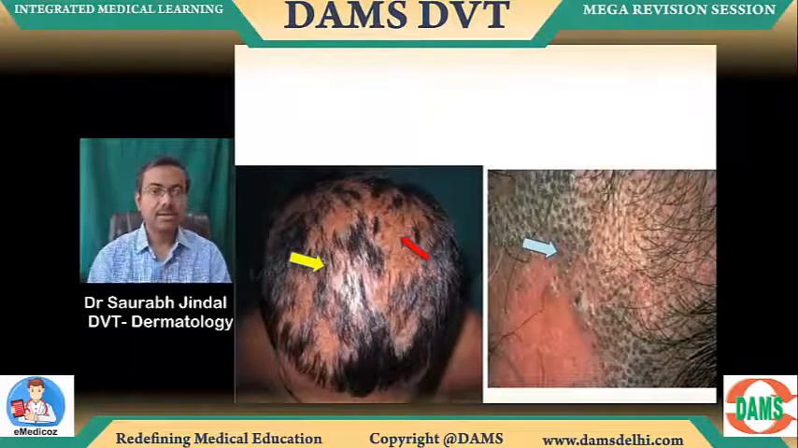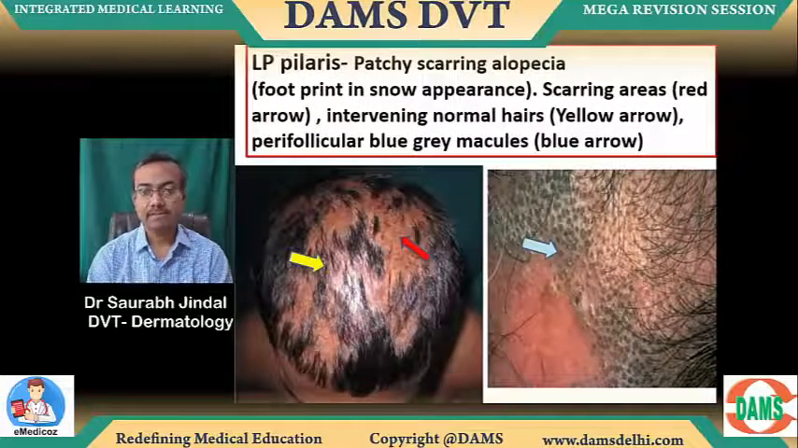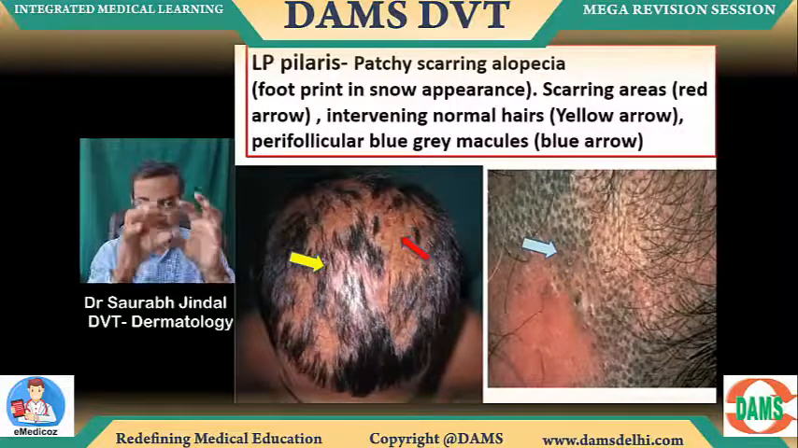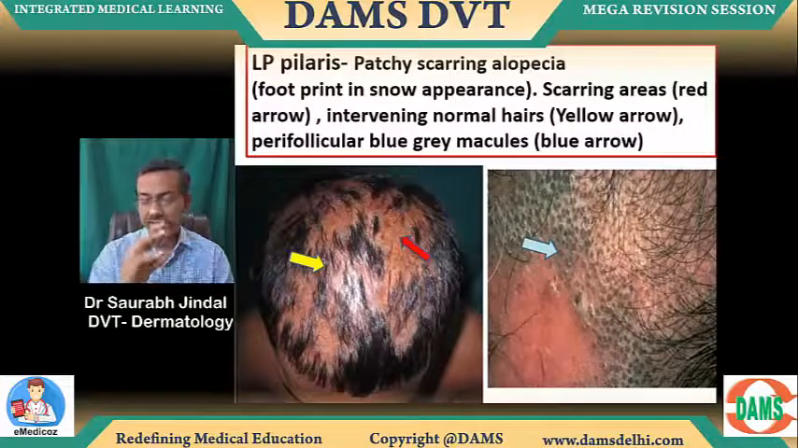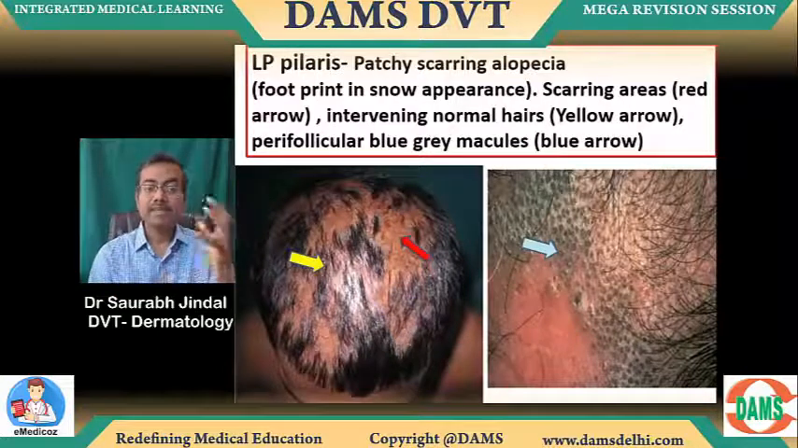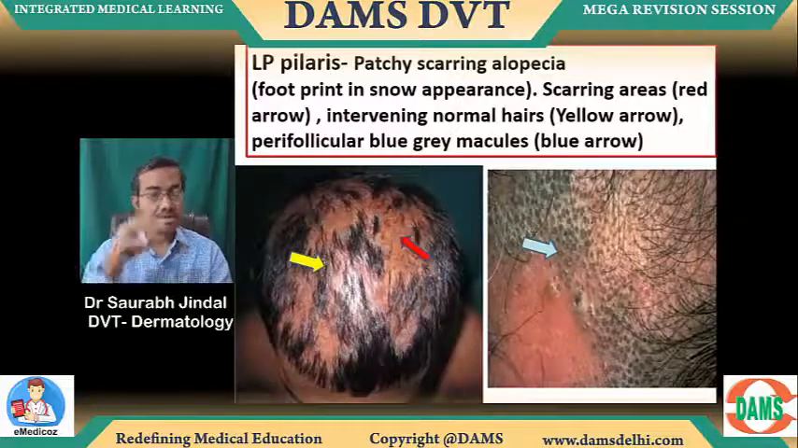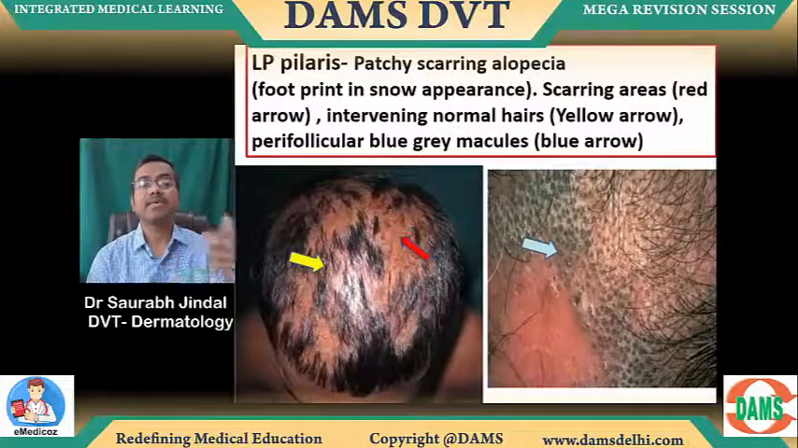Look at these images. Now can you make out both of them are lichen planopilaris. Let me read up what is written so that you can focus. Patchy scarring. Can you see the patchy scarring? This is called footprint in snow appearance. We have discussed that in the regular class. Scarring alopecia are the red areas, and the yellow are the intervening normal hairs. So this is why it's called patchy. And on the right side, you can see perifollicular blue arrows, perifollicular blue areas. This is basically lichen planopilaris.